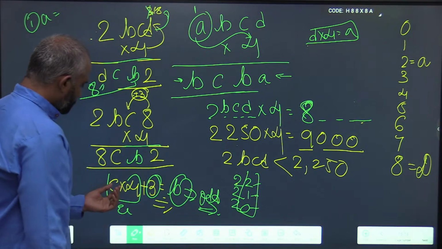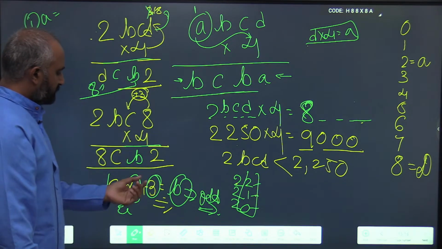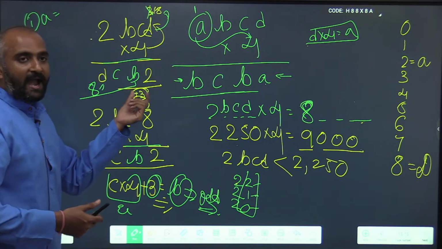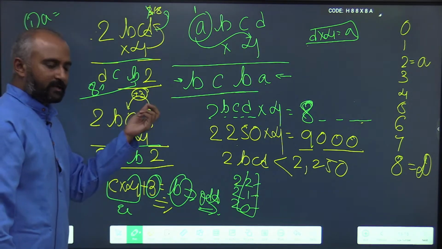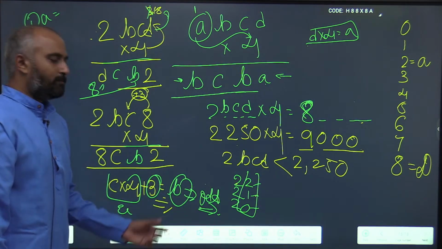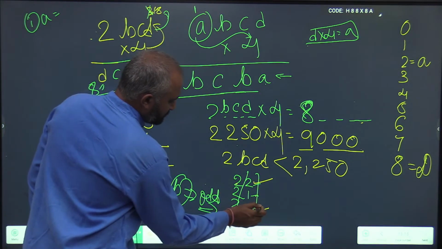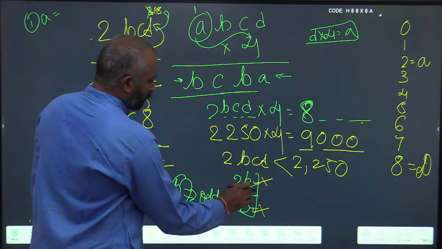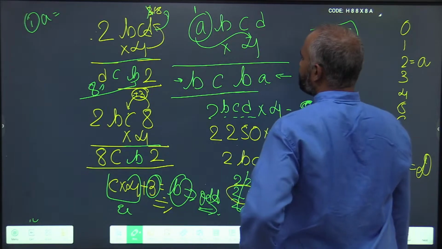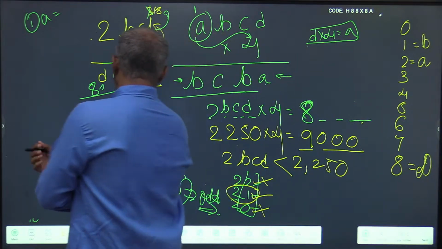Now you see, C multiplied by 4 will result in an even digit. You are adding an odd digit to it. So what will be the result? B has to be odd. You see, 2 is even, 0 is even, so this is not possible. So the only possible value is 1. The value of B is 1.